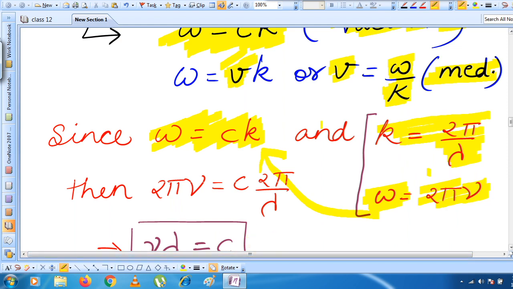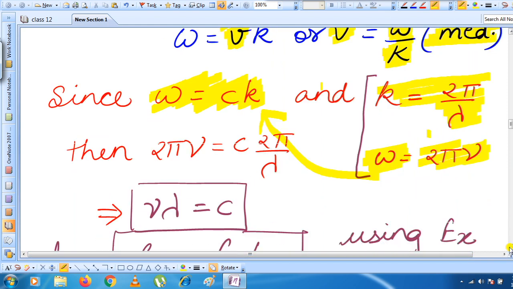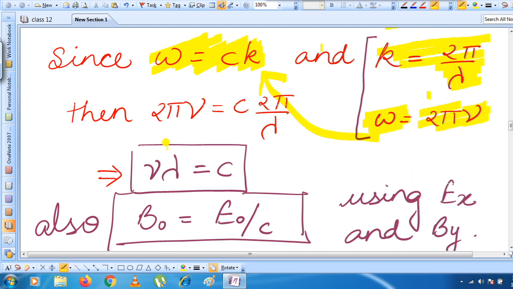Then substituting the values in this equation, what will you get? You will get ultimately nu lambda is equal to c, which is a very known relationship between frequency and wavelength for a wave traveling in vacuum.